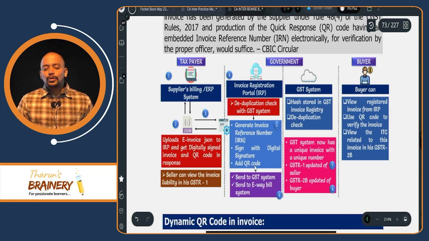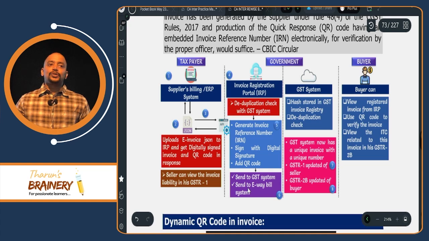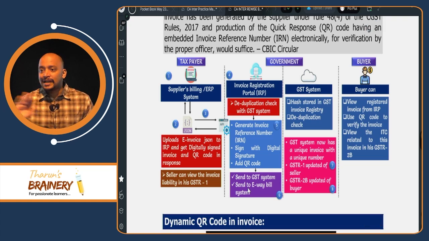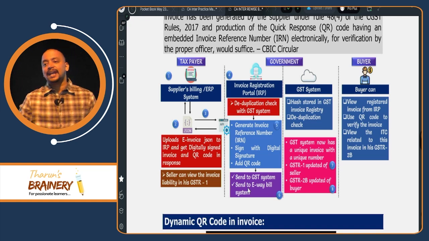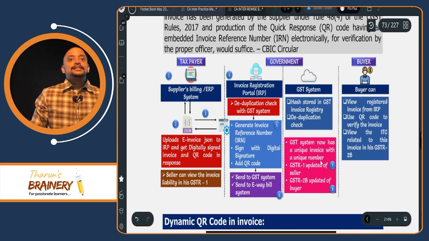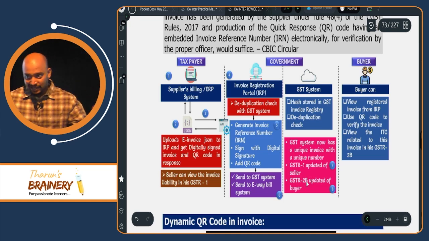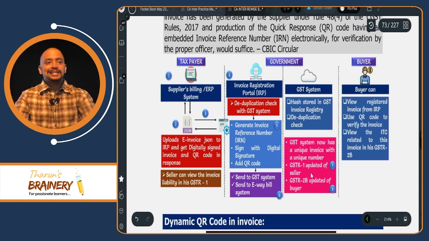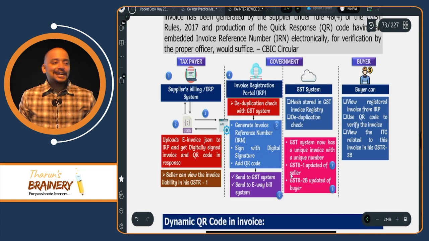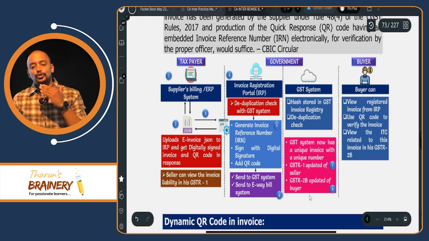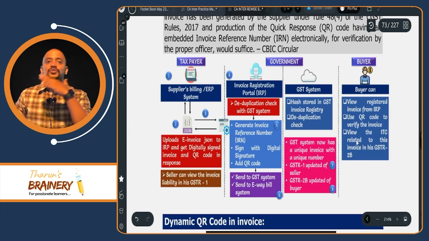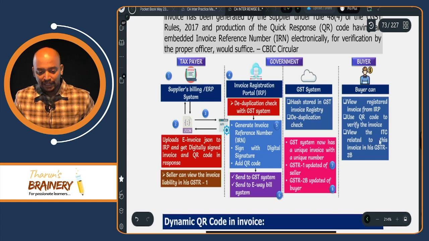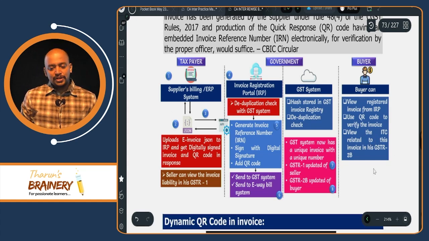From there it will go to the GST system and e-way bill system, which means again in the GST portal and e-way bill portal we don't have to enter the invoice details, automatically the data will be captured. And in the GST system, supplier's GSTR1 will be updated and recipient's GSTR2B will be updated. So they don't have to do any data entry. Is it clear or not? And the buyer can anytime check whether this invoice is correct or not by entering the invoice reference number in the portal. So these are the process 8 points.